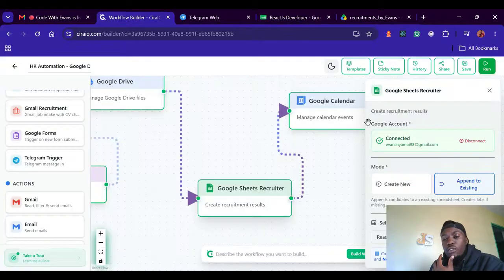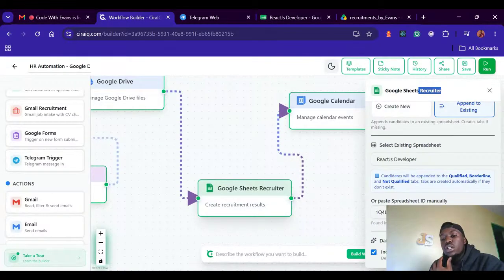So over here in the creation of Google Sheets, we have two options: create a new Google Sheet or append to an existing Google Sheet. If I select append to a Google Sheet, then when you click right here, you see here, select existing spreadsheet.